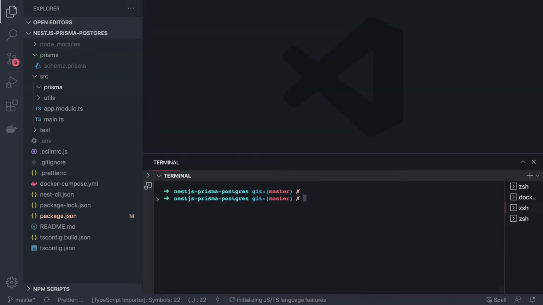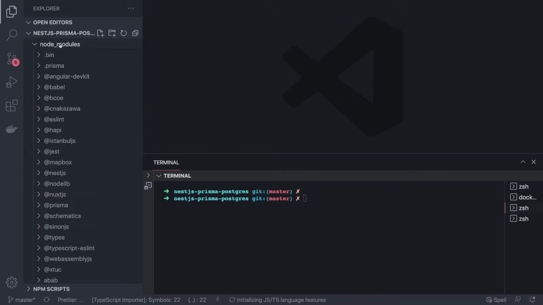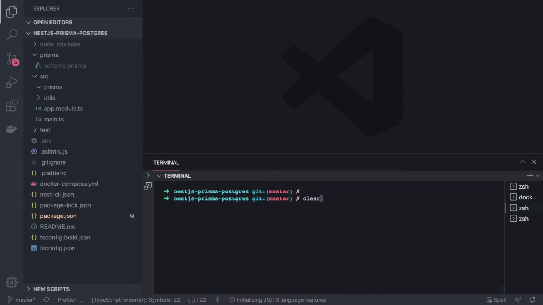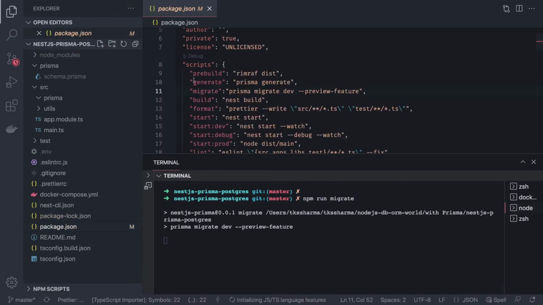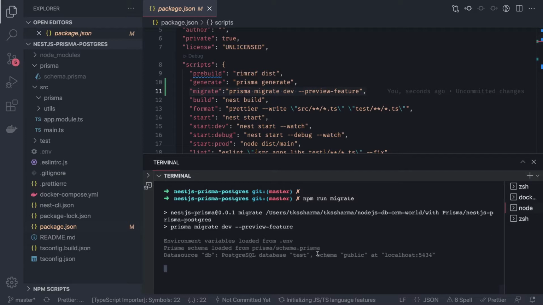Okay, so npm install is done. We have everything ready. Now we can execute these commands, npm run migrate, and in the package.json we have this migrate script which is doing Prisma migrate dev. That should be able to run the migration, and then we will execute npm run generate to generate the Prisma client. Okay, so it is doing the Prisma migrate, and after that it may ask about the name. So I will say initial migration.